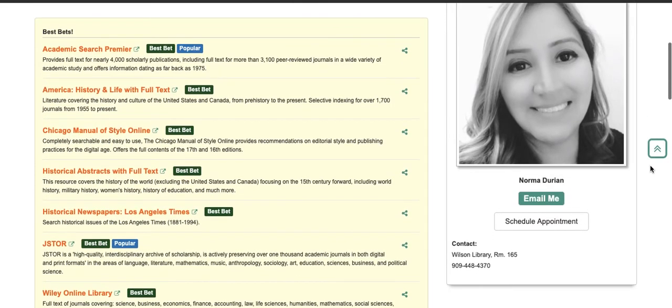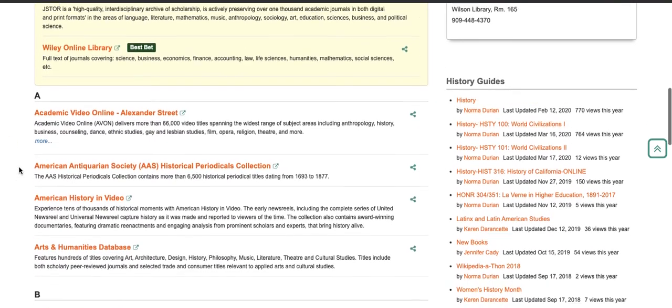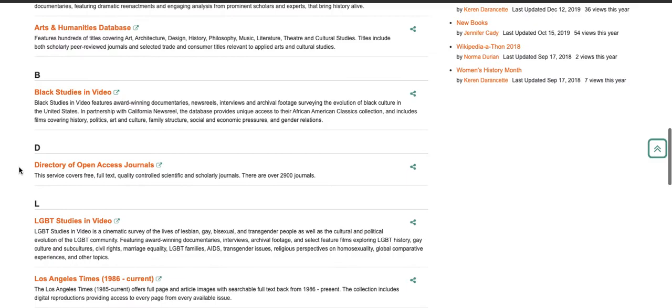So the first part here, this kind of orangey yellow box, these are called our best bets. And in here we have the recommended databases, and a lot of these are the same ones that are recommended on the history guide. And then below that we have additional databases that may be useful to you.